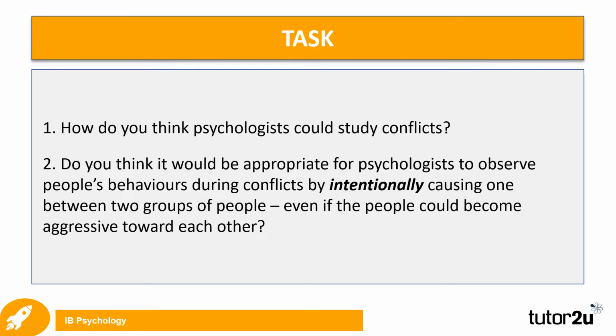People frequently engage in conflicts. Think about the following two questions about conflicts. First, how do you think psychologists could study conflicts? Second, do you think it would be appropriate for psychologists to observe people's behaviors during conflicts by intentionally causing one between two groups of people, even if the people could become aggressive toward each other? Why or why not? Pause the video and continue watching when you complete the task.